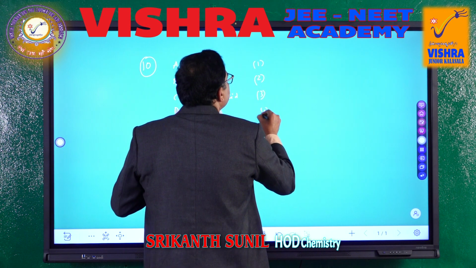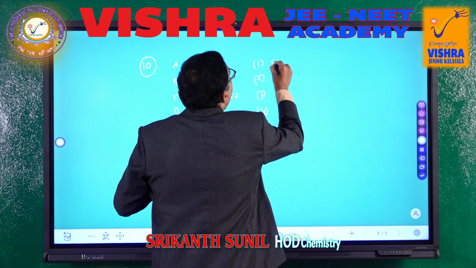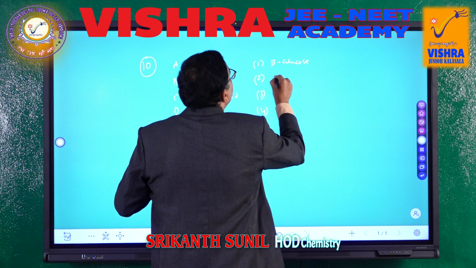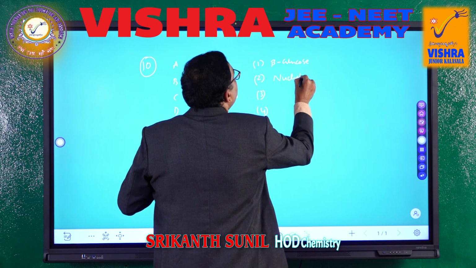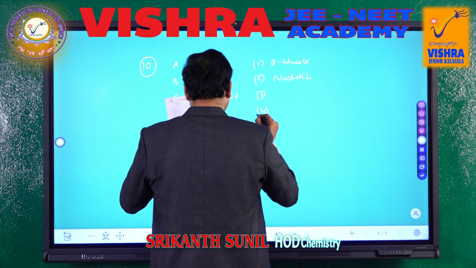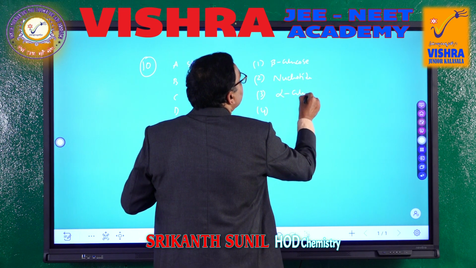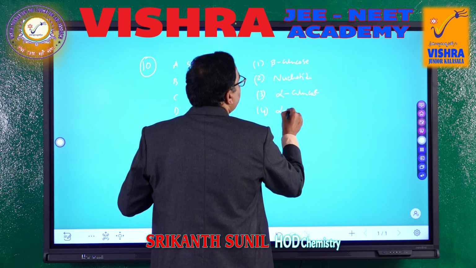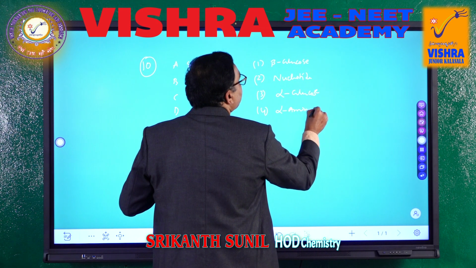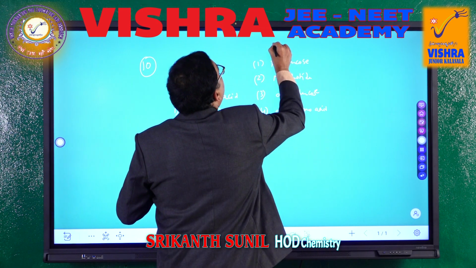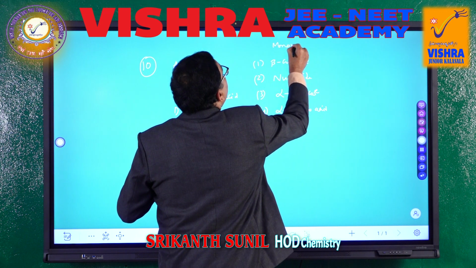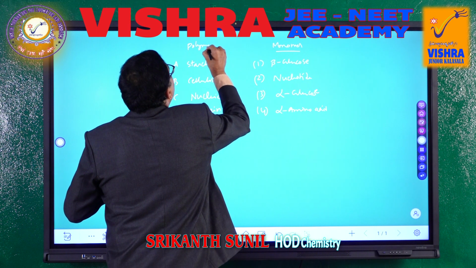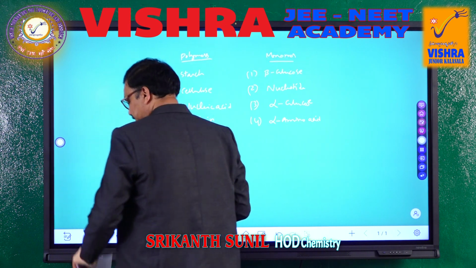See the options. The first one is beta glucose, the second one is a nucleotide, then linkages, there is an alpha glucose, and there is alpha amino acid. So these are the monomers. You have to match the monomer which is giving the polymer. These are actually the biopolymers.